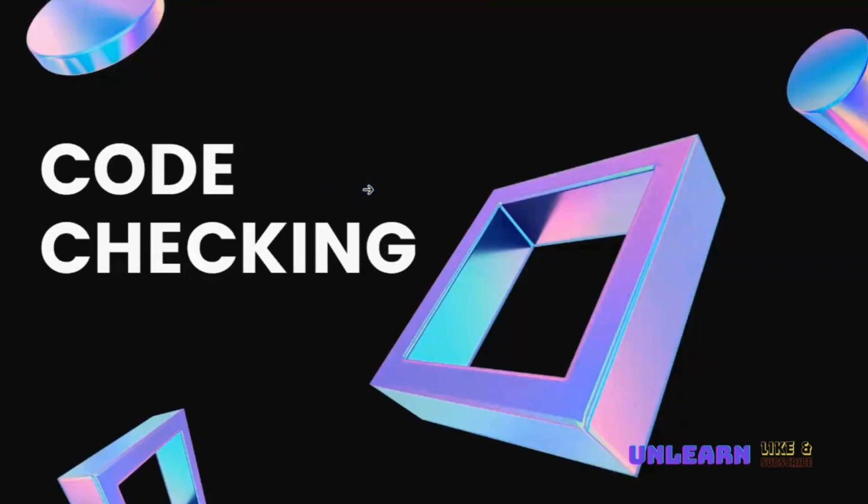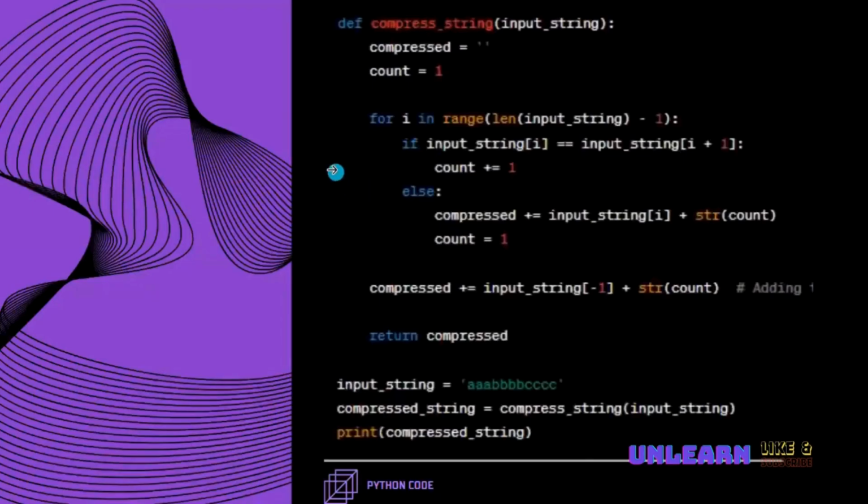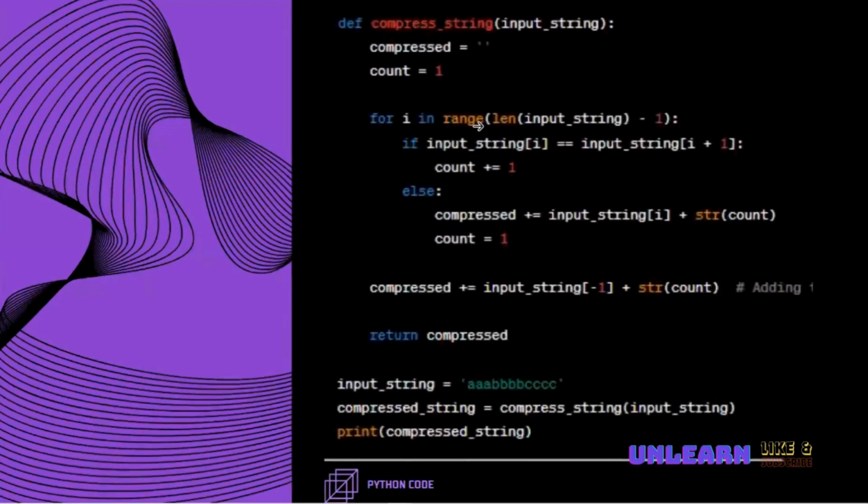So what actually I prepared for this one? The code is like this. There is a function, so we have to pass the input string to this particular function. It should be called. So the calling function should pass this one, the parameter. input_string is the parameter here. So this parameter is to be passed through this particular calling function compress_string. The compress_string is the function we defined here.